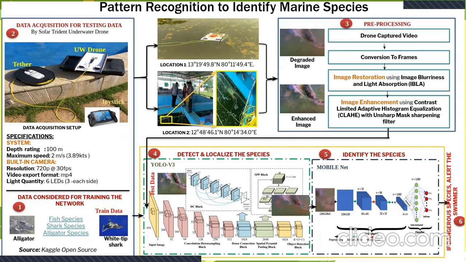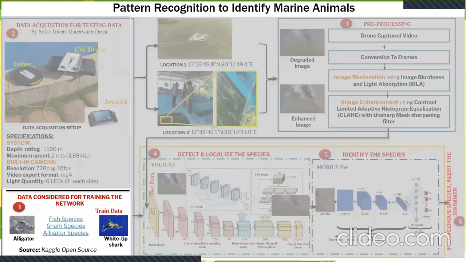To give a broad picture of how the pattern recognition algorithm pipeline is structured, the buoy acquires live video feed, and this video feed is pre-processed frame-wise. Then detection and localization algorithms to detect marine species are applied on each frame, and each box is then classified to detect the exact species present within that frame. Having detected the species, we determine if that is dangerous or not, and depending on that, we trigger the alert system. So that is a broad picture, but going at it step by step.